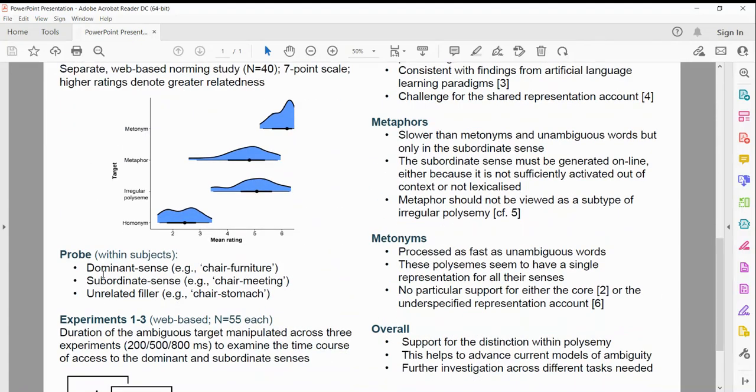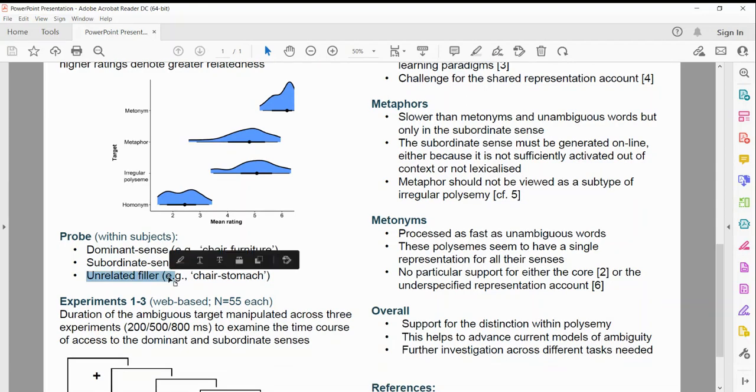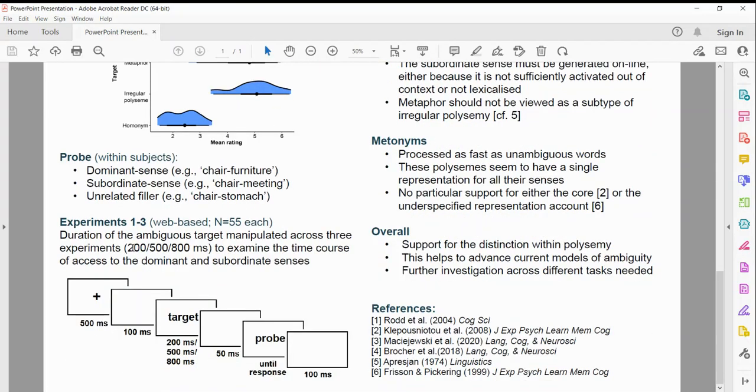The probes were related to the dominant, more frequent sense of the ambiguous word, the subordinate alternative sense, or were completely unrelated. We conducted 3 experiments that manipulated the duration of the ambiguous target, and this was to examine the time course of access to the dominant and subordinate senses. In particular, there was some evidence to suggest that access to the subordinate alternative sense of metaphors might be more time-consuming.